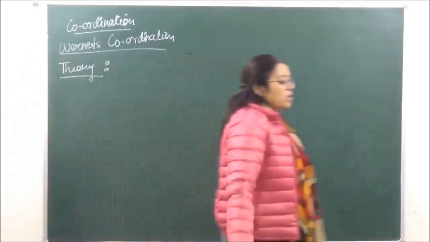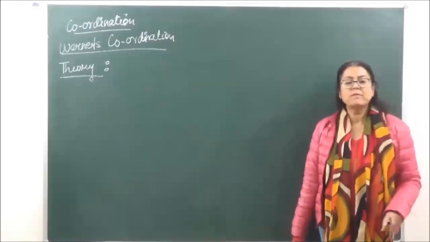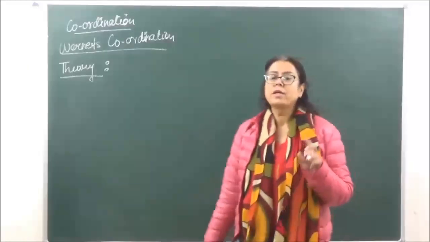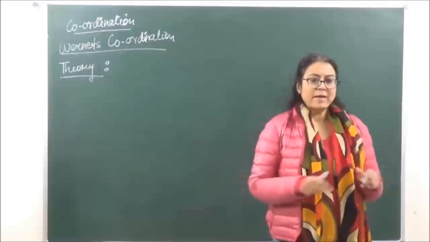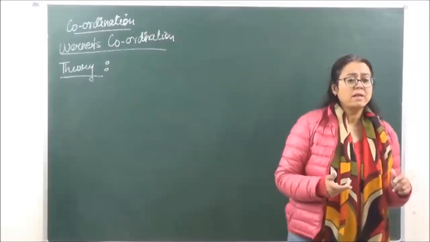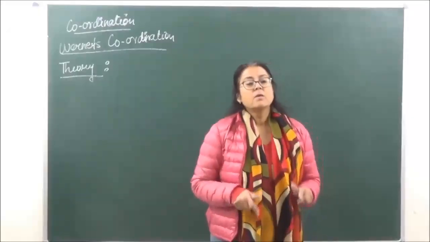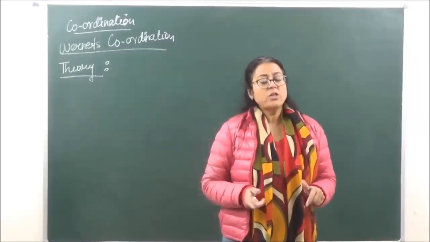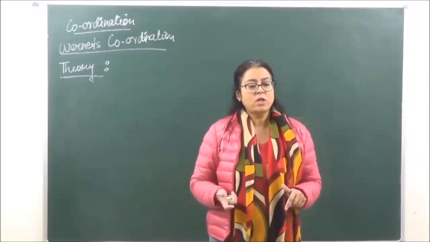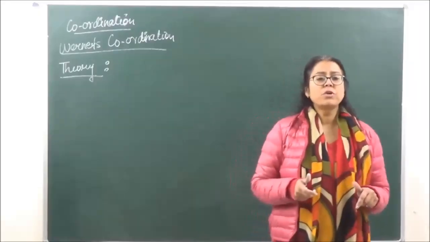Okay, so let's go on to the third lecture of coordination chemistry. In the previous one we had done the nomenclature. In nomenclature, the coordinate entities, which we write inside square brackets, we classified into two different types. One in which the coordinate entity is going to be cationic, which means it is going to bear a positive charge, and the other one that is going to be anionic, which means it's going to bear a negative charge.